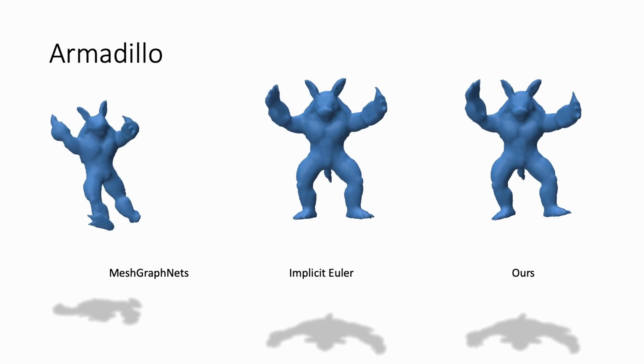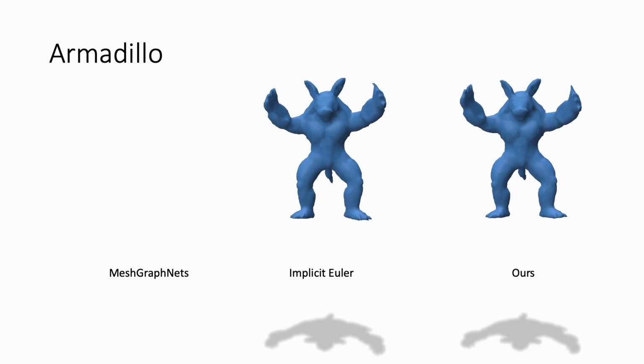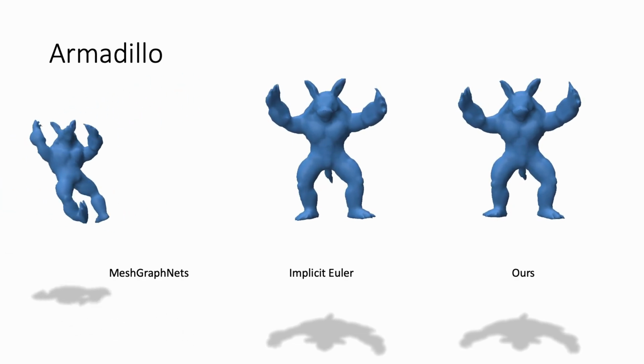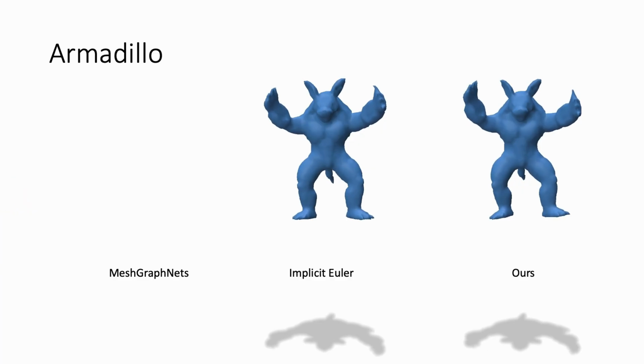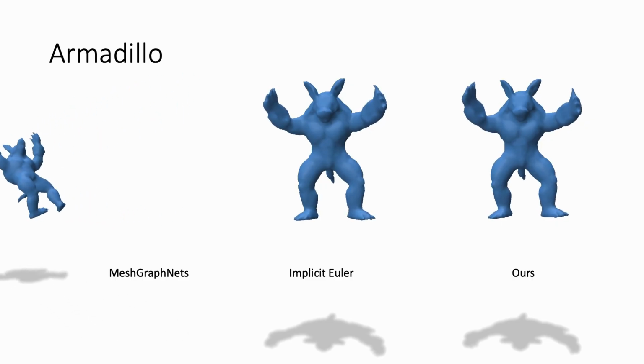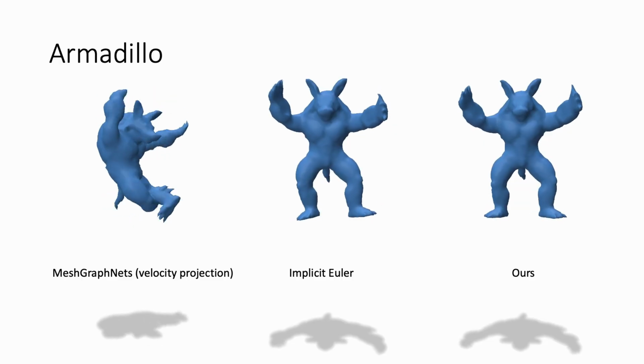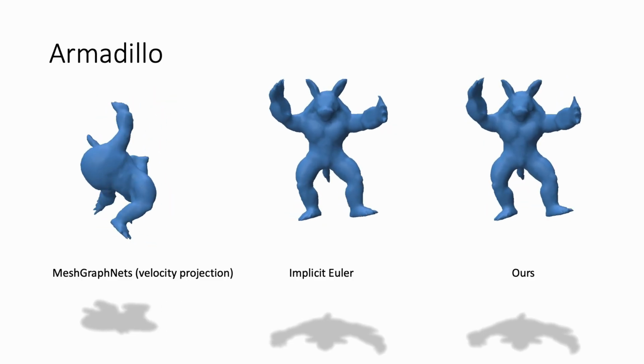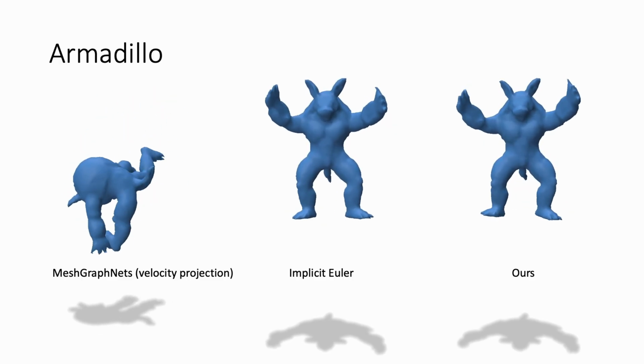In contrast, our method produces realistic, dynamic motion while satisfying the global momentum constraints. When we augment mesh graph nets with velocity projection, the drift is reduced but deformation artifacts appear.